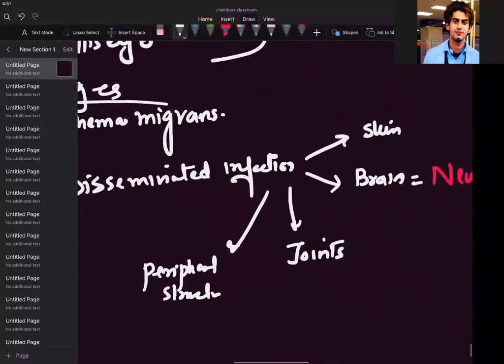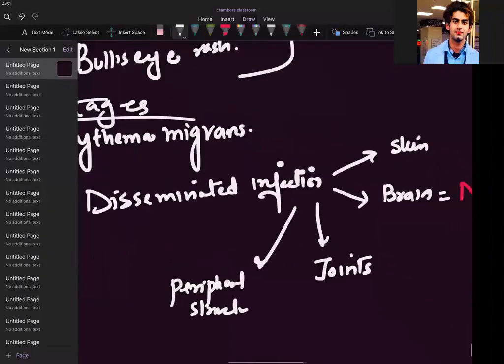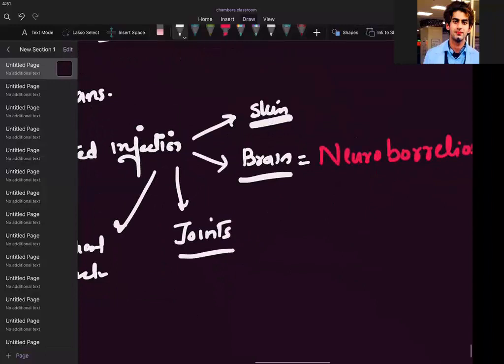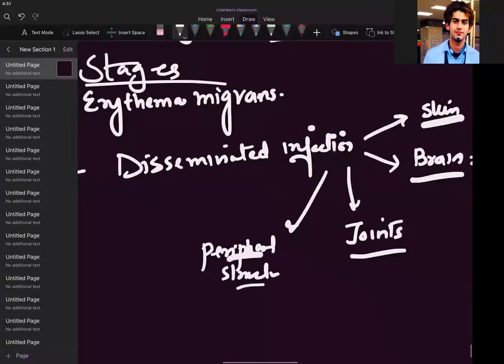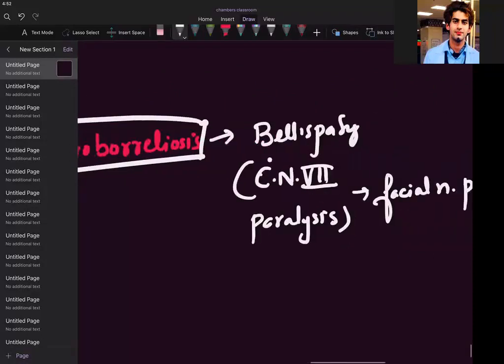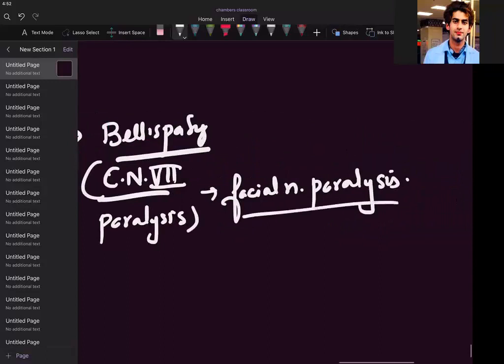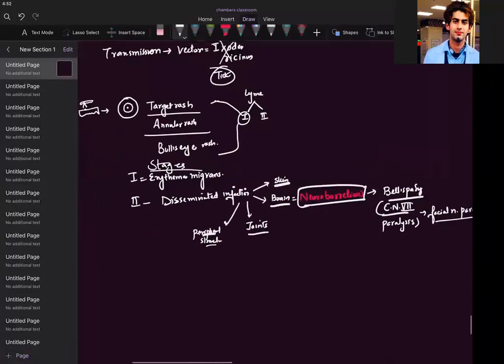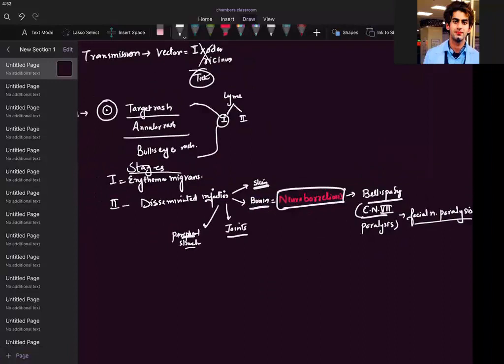This is disseminated infection. So when it disseminates, it reaches the skin, the brain, the joints, the peripheral structures. In the brain we have neuroborreliosis, which causes Bell's palsy, cranial nerve 7 paralysis, facial nerve paralysis. Fine. Now I take joints. If it infects the joints, it causes arthritis. We know what will happen when the disease is manifesting.